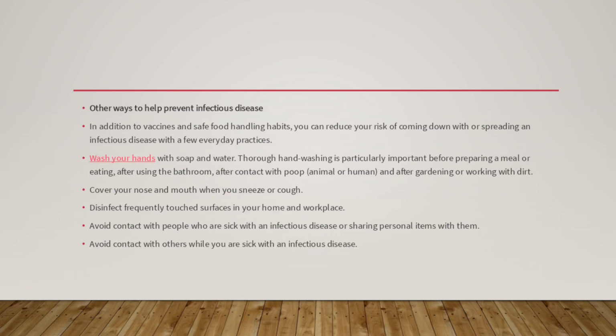Other ways to help prevent infectious diseases, in addition to vaccines and safe food handling habits: you can reduce your risk of coming down with or spreading an infectious disease with a few everyday practices. Wash your hands with soap and water. Thorough hand washing is particularly important before preparing a meal or eating, after using the bathroom, after contact with food, animal or human waste, and after gardening or working with dirt. Cover your nose and mouth when you sneeze or cough.